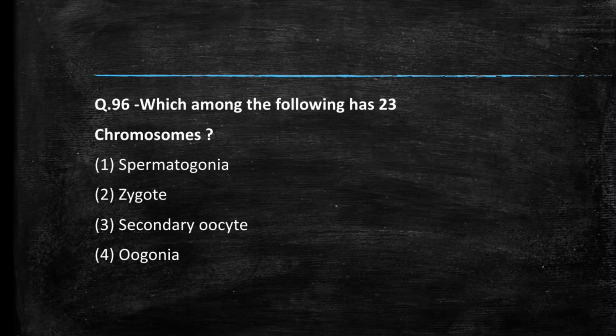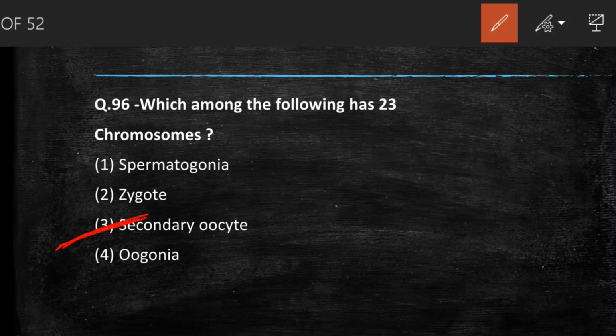Next we have, which among the following has 23 chromosomes, or they are asking which one is haploid. Spermatogonia is diploid, zygote is diploid, oogonia is diploid. So the answer is secondary oocyte, it is haploid.